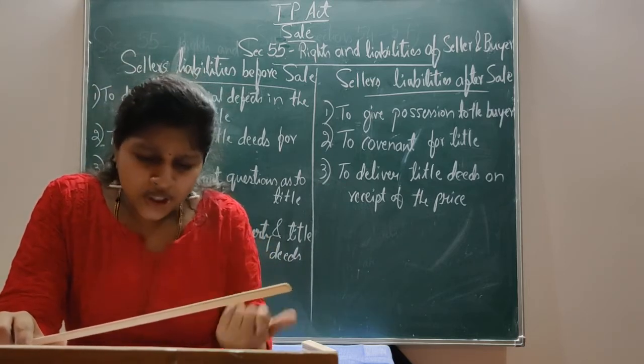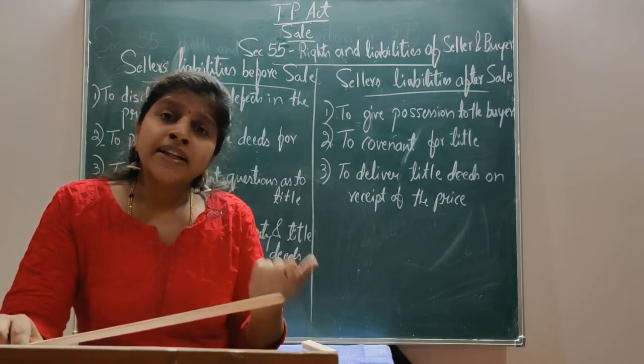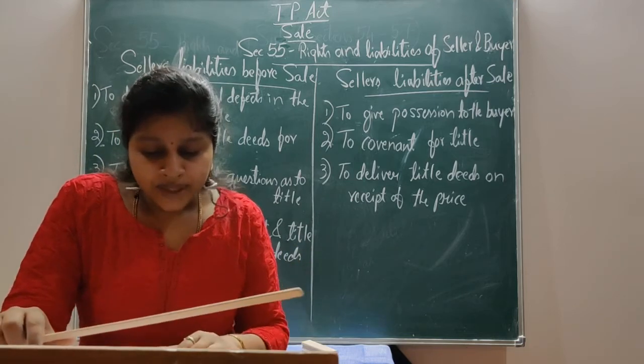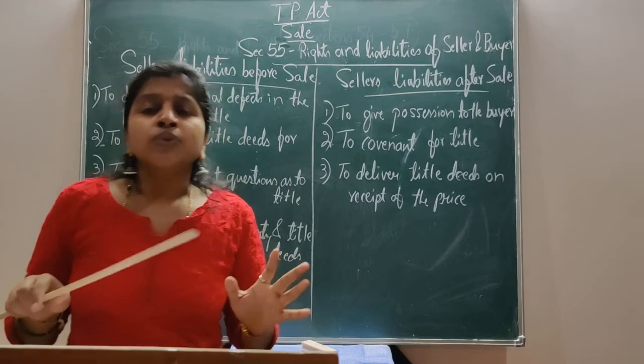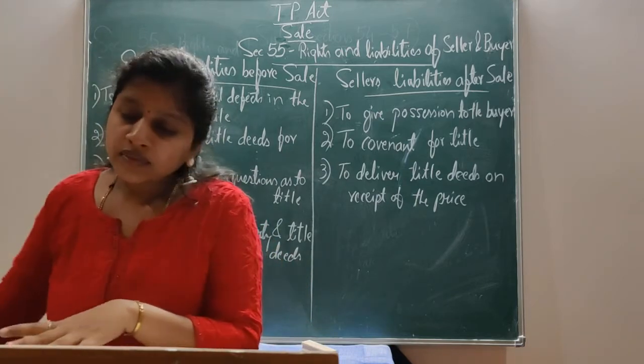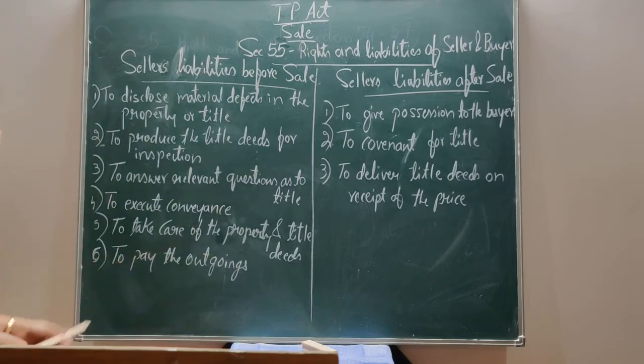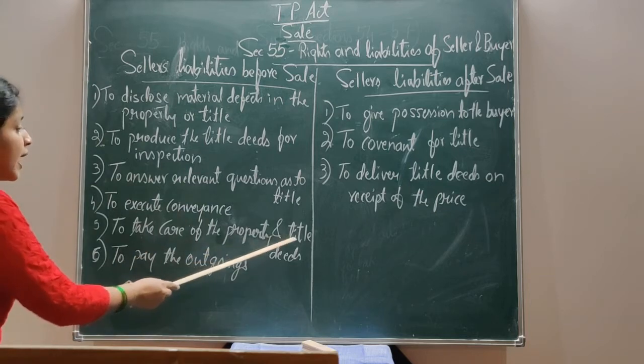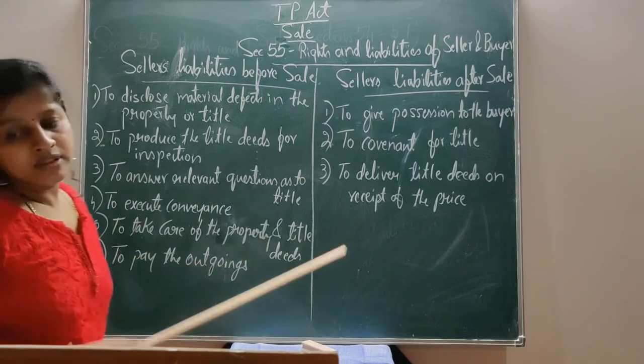These are all the questions asked by the buyer to the seller. The seller is under a duty to answer these questions.